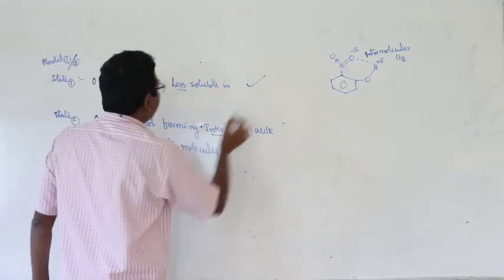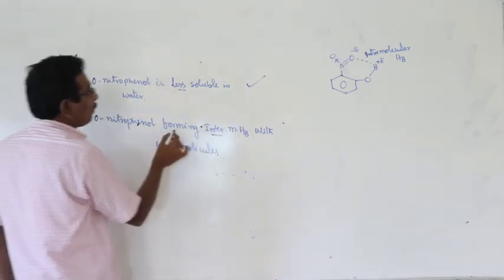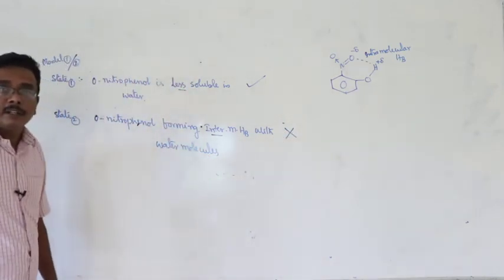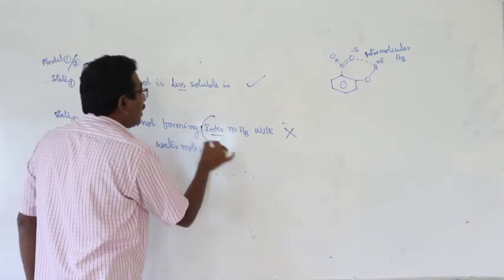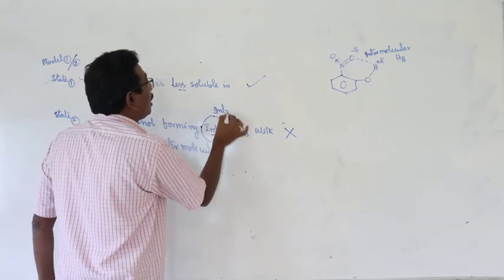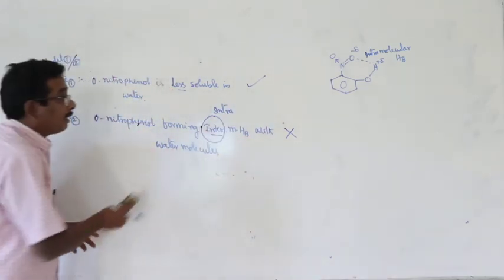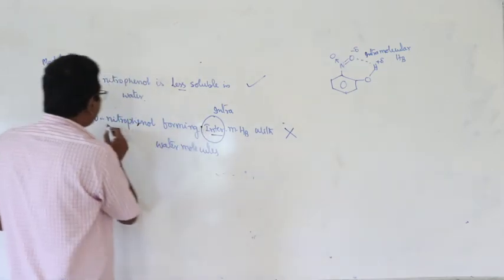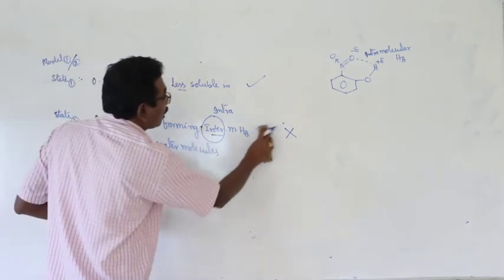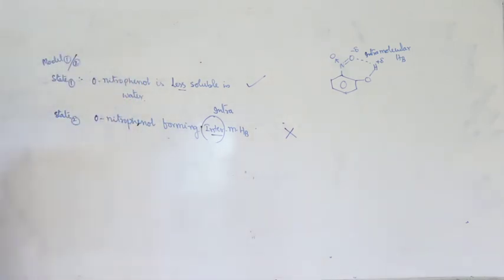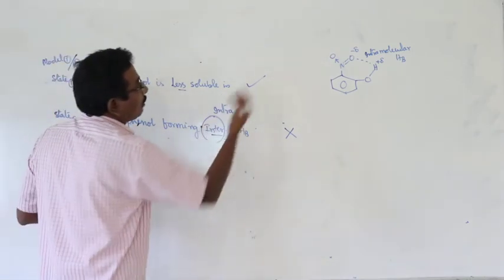Correct. This is correct. Reason, orthonitrophenol forming intermolecular hydrogen bonds with water. That is wrong. Why? Here orthonitrophenol forms intramolecular hydrogen bonds, but not intermolecular hydrogen bonds with water. As a result, it is less soluble in the water.